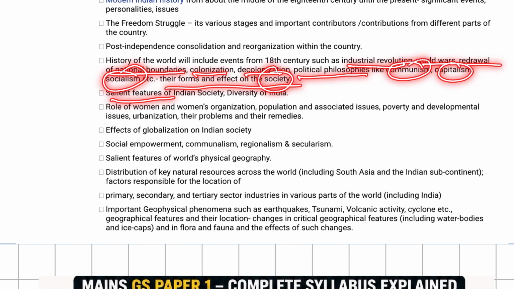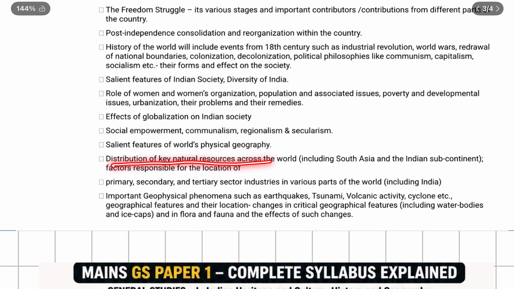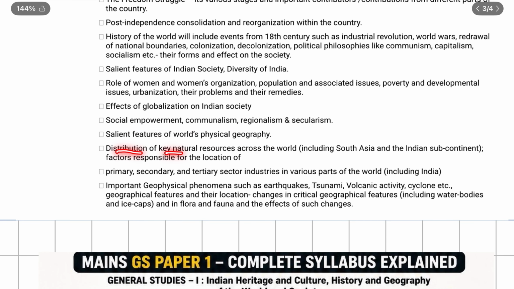Salient features of Indian society, diversity of India, role of women and women's organization, population and associated issues like poverty, developmental issues, urbanization, their problems and their remedies. Effects of globalization on Indian society, social empowerment, communalism, regionalism and secularism, salient features of world physical geography, distribution of natural resources across the world, including South Asia and the Indian subcontinent, factors responsible for the location of primary, secondary, and tertiary sector industries in various parts of the world, including India.